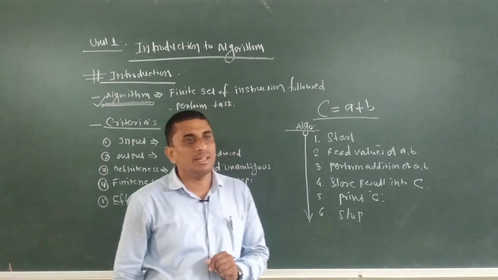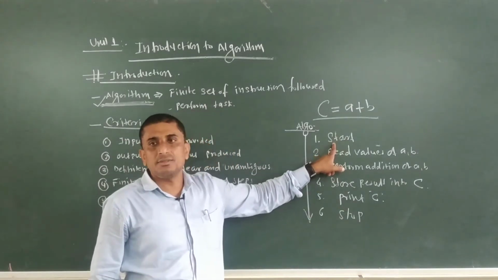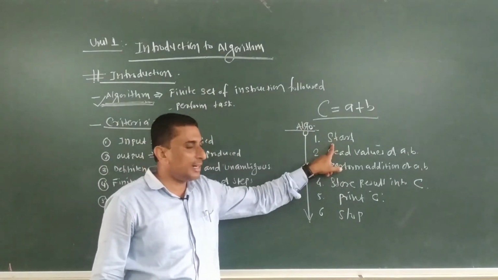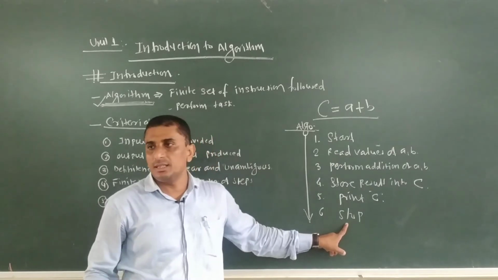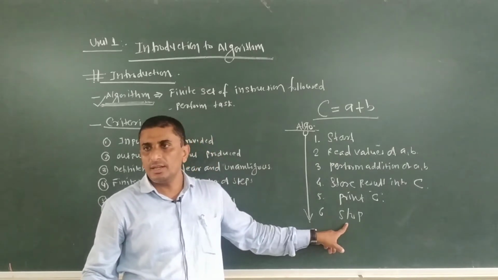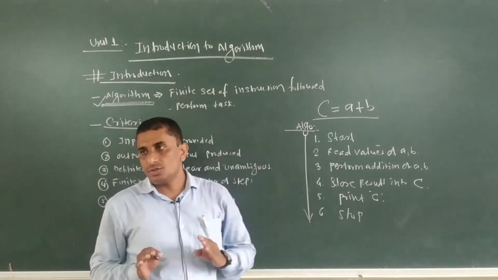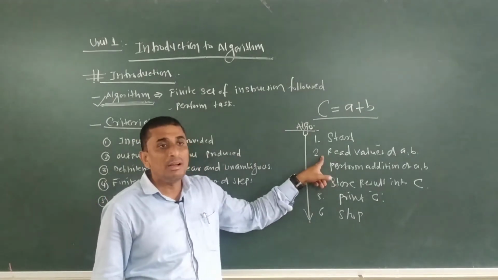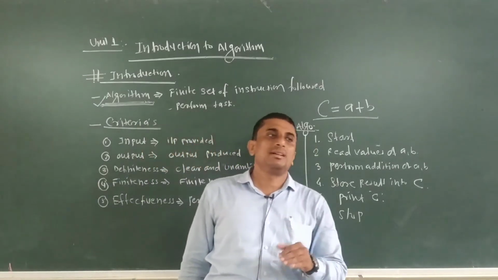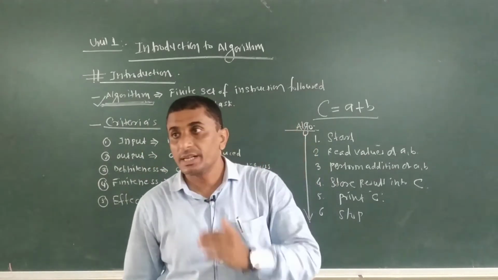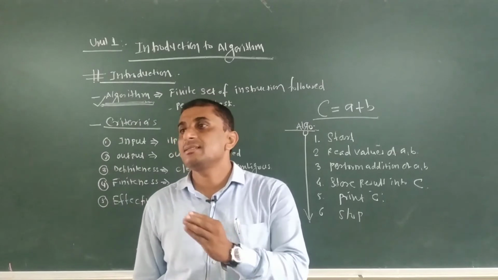What is step number 1? Step number 1 is the start. The first will be the start, and the last step of any algorithm will be the stop. So the initial step we call the start, the last step we call the stop. What will be step number 2? Read the values of two variables a comma b. So we have to read the values of two variables a comma b.